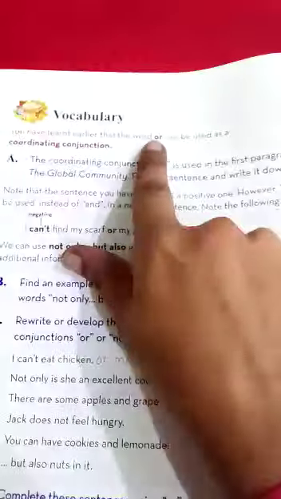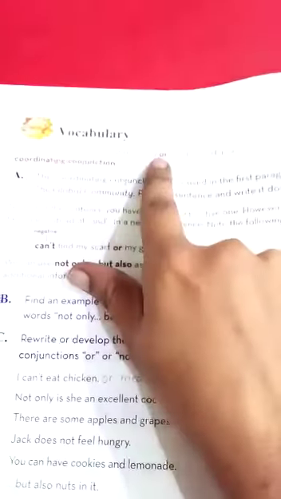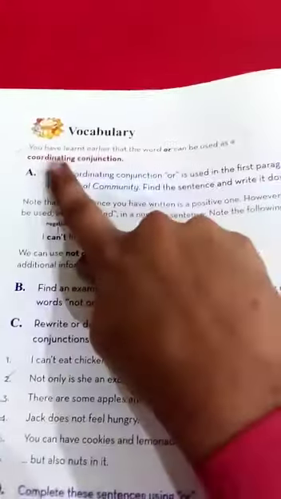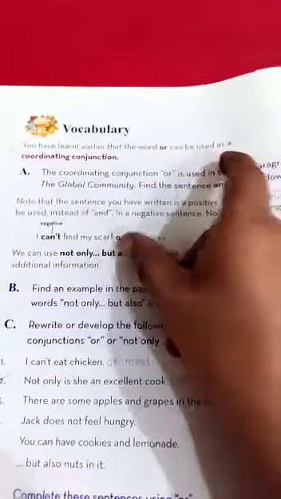And after that, my dear class, let's move to the book work. Be attentive. It's on page number 110. The first is vocabulary. First of all, they are telling about the use of or. It's called a coordinating conjunction because it coordinates 2 sentences together.